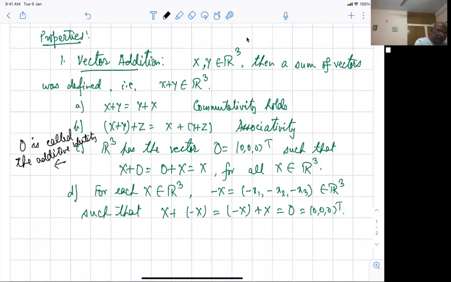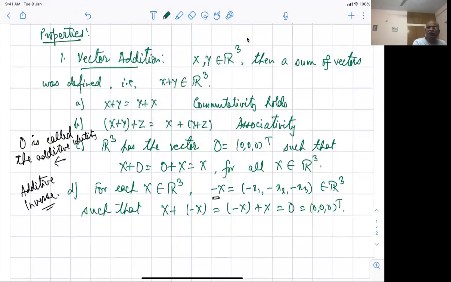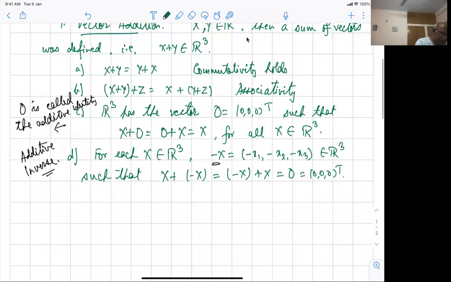Then this minus X that you have, for each X you have minus X, is called the additive inverse. So these two we have already seen. Let's proceed further. Beyond vector addition, there was a notion of what is called scalar multiplication.